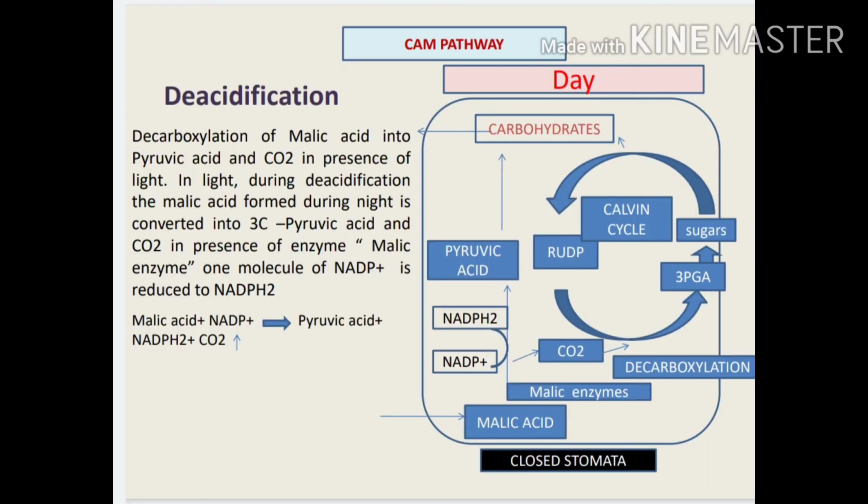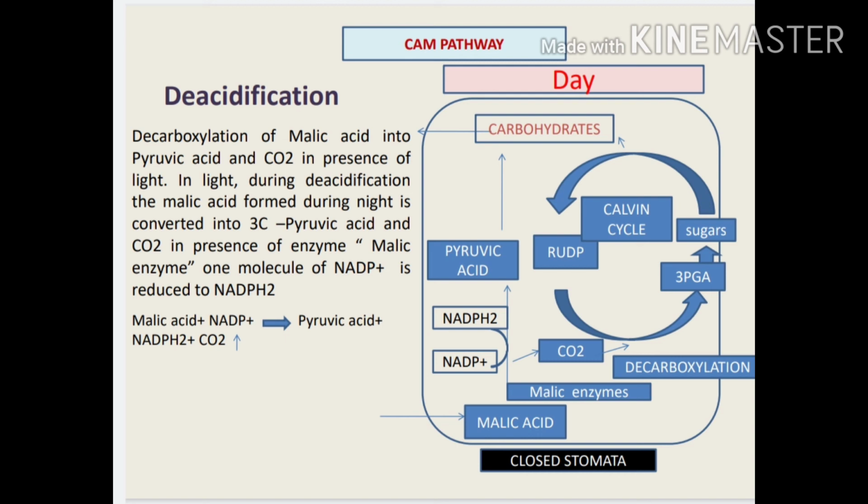After completion of acidification in Crassulacean acid metabolism, the deacidification starts. In deacidification, there is decarboxylation of malic acid into pyruvic acid and carbon dioxide in the presence of light. In the light, during deacidification, the malic acid formed during the night is converted into a three carbon compound, that is pyruvic acid, and carbon dioxide, in the presence of the enzyme malic enzyme.